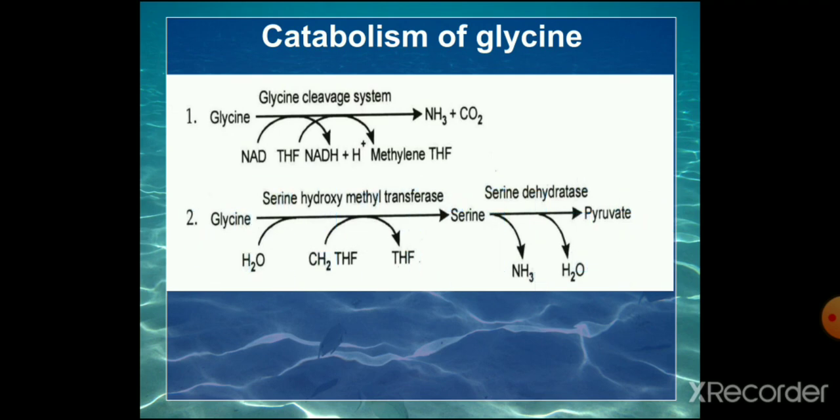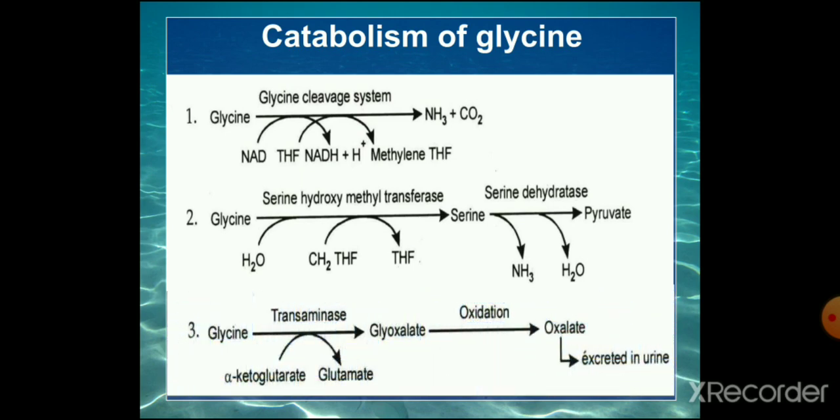Second, glycine is converted to serine by serine hydroxymethyl transferase, and then the serine is acted upon by serine dehydratase to form pyruvate. On deamination, water is removed, and then it is converted to pyruvate. Then pyruvate can be converted to glucose.